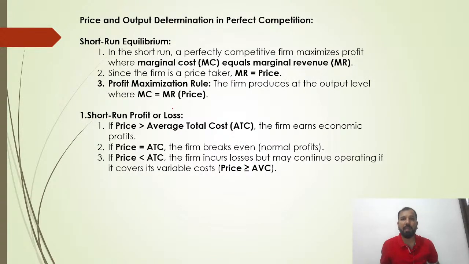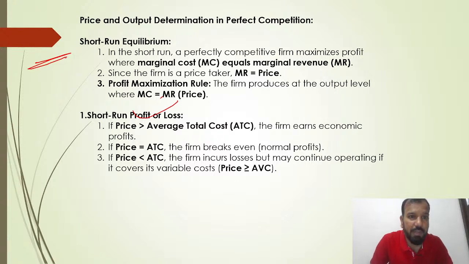Short run equilibrium under perfect competition. In the short run, perfectly competitive firms maximize profit where marginal cost equals marginal revenue. Clear? Whether in the long run or short run, in perfect competition we are always more concerned about the price. Just need to remember: perfectly competitive firms maximize profit where MC equals MR. Since the firm is a price taker, MR is equal to the price. Marginal revenue is equal to the price. For the profit maximization rule, the firm produces at the output level where MC equals MR, that is the price.